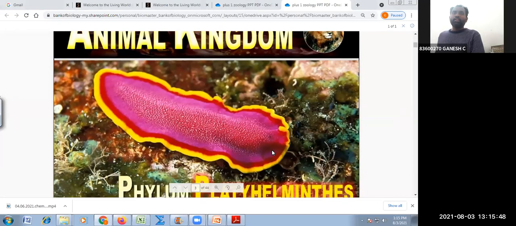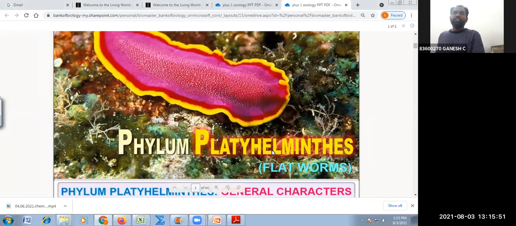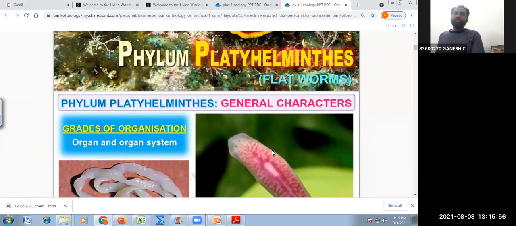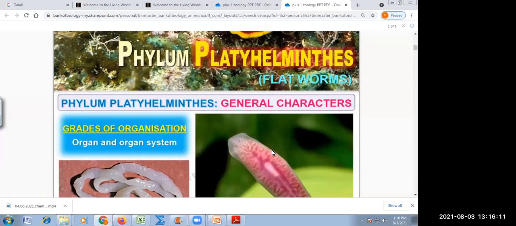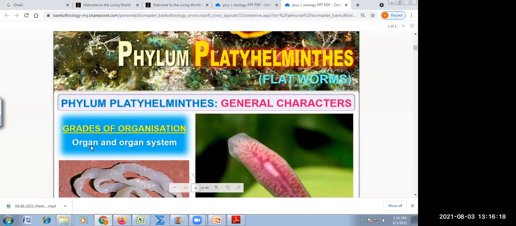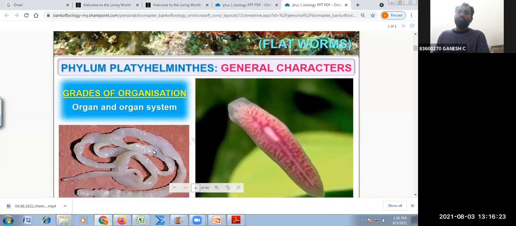So we can see platyhelminths, also called flatworms. They are dorso-ventrally flattened. The chapati that is prepared by your mother, the dough is dorso-ventrally flattened so that it is cooked well. In the same way, these are dorso-ventrally flattened. Can you tell me what the dorso-ventrally flattened structure is in the case of plants? Leaves, sir. Leaves, very good. So this organism shows which level of organization? Organ level, and advanced forms also show organ system level of organization.